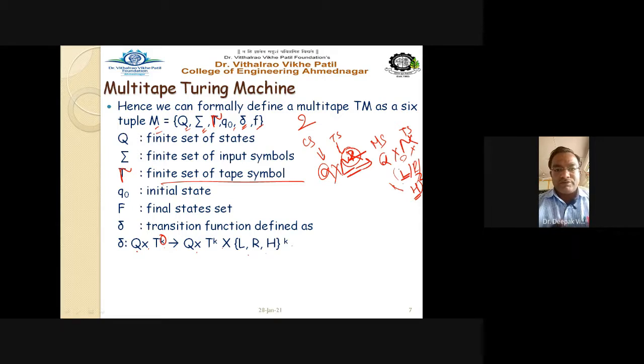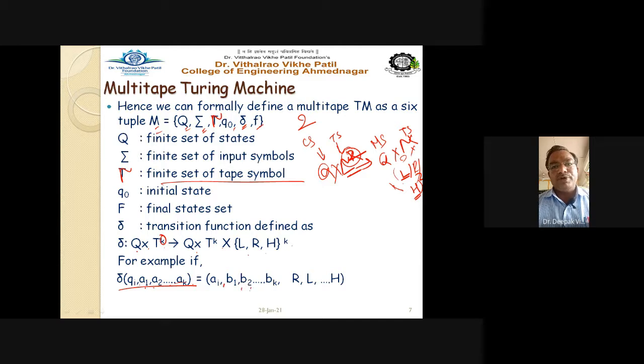Either you go for the left direction for one tape, and for a right direction for another tape. It is also possible. For example, delta(qi, a1, a2, ..., ak) equals, which means the transition written in the multi-tape configuration, that is ai, b1, b2, ..., bk, and then R, L, H. So this is the way how we are writing.